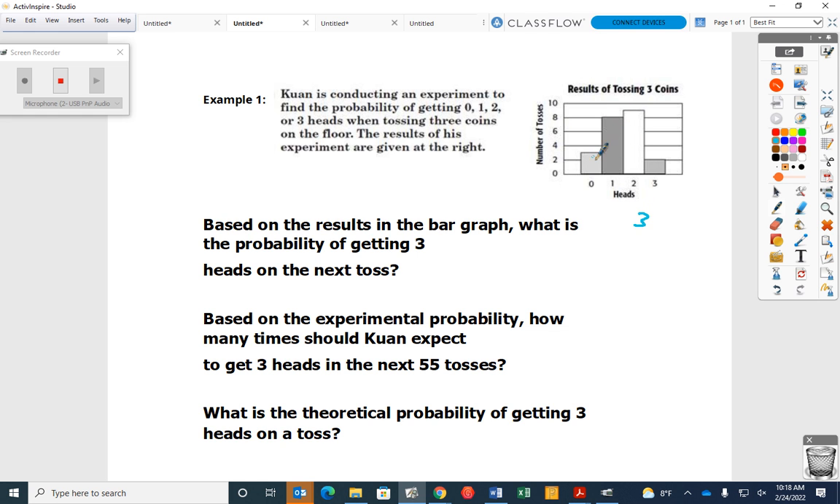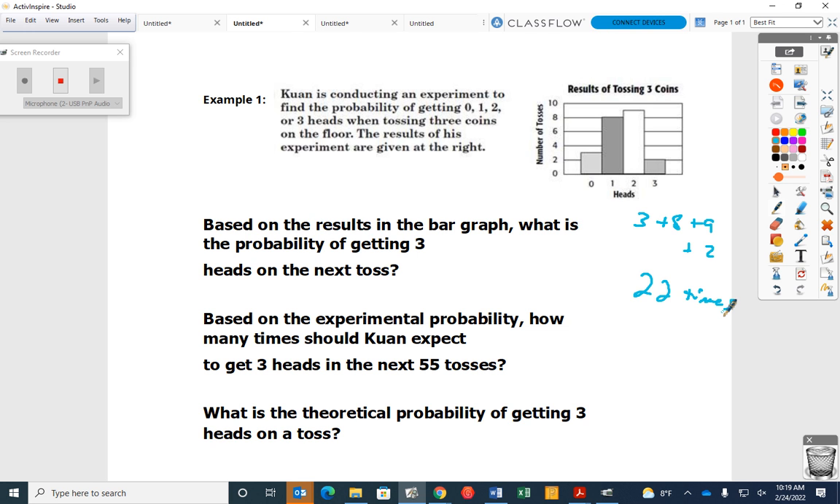How many times did he get 2 heads? 9. And how many times did he get 3 heads? 2. Okay, so let's add all these together. 3 plus 8 is? 11. 11 plus 9? 20. And 20 plus 2? 22. Okay, so he did this 22 times. That's going to be important, isn't it? That's going to be important.